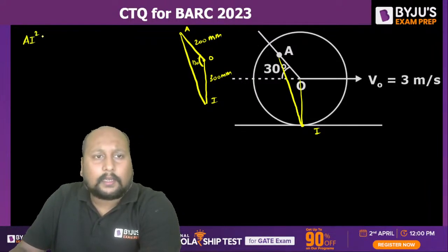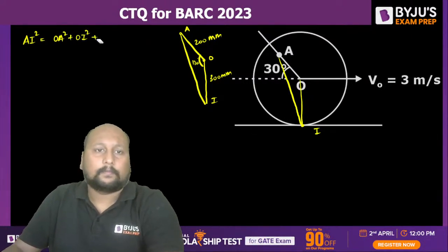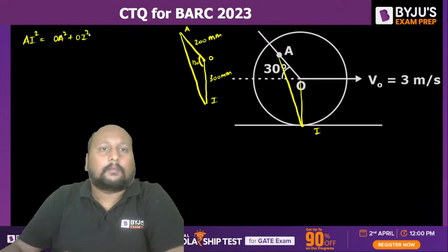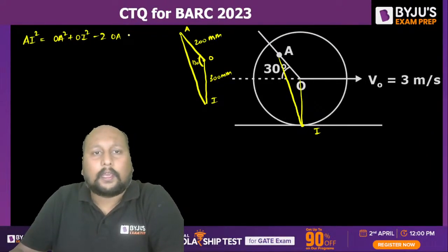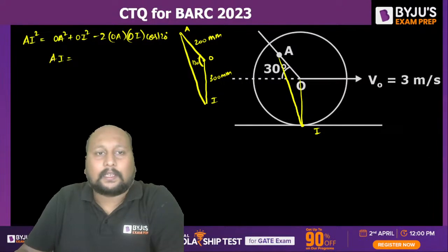AI square is equal to OA square plus OI square minus 2 into OA into OI into cos of 120 degree. So from here you will be getting the value of AI. What's the value of AI you are getting? The distance AI.